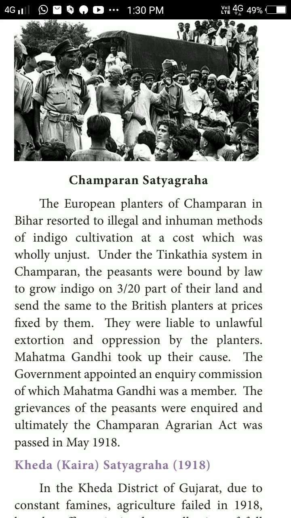The grievances of the peasants were inquired into and ultimately the Champaran Agrarian Act was passed, in May 1918. Why was this act passed? Because the peasants wanted their grievances settled, so an inquiry commission was set up and the Champaran Agrarian Act was passed in May 1918. Then the next one is the Kheda Satyagraha in 1918.